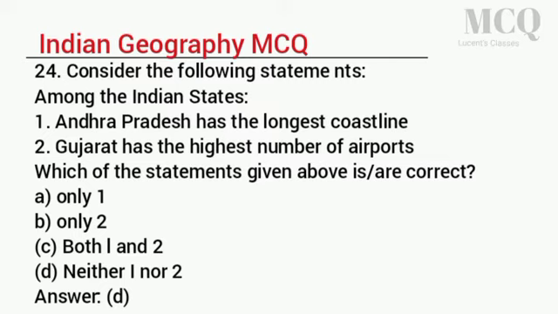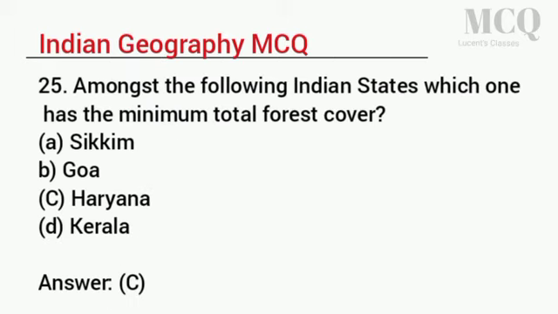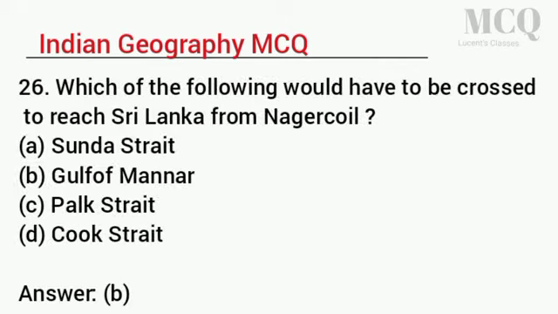Answer D. 25. Amongst the following Indian states, which one has the minimum total forest cover? A. Sikkim. B. Goa. C. Haryana. D. Kerala. Answer C. 26. Which of the following would have to be crossed to reach Sri Lanka from Nagercoil? A. Sunda Strait.